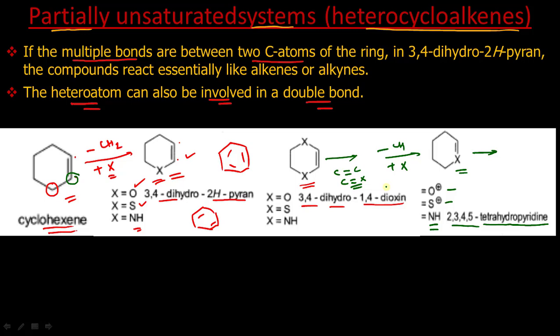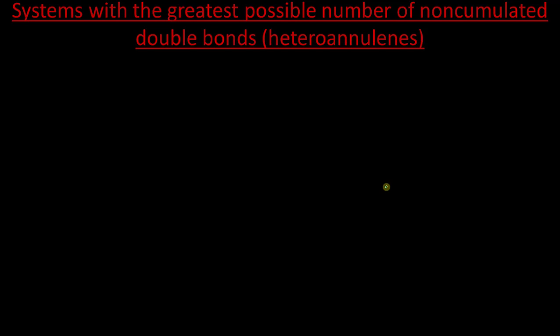Now the case of maximum possible saturation is the next case, and it is a system with the greatest possible number of non-cumulated double bonds. Non-cumulated double bonds means, suppose I have this structure, this chain. These two double bonds are called cumulated bonds. That means we should not have two adjacent double bonds in the system. We can have a single bond, then a double bond, which means we should have a conjugated system.